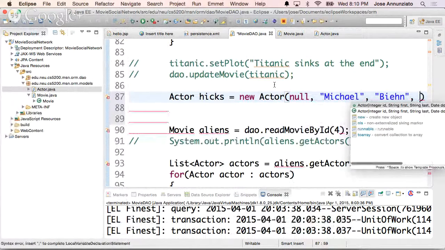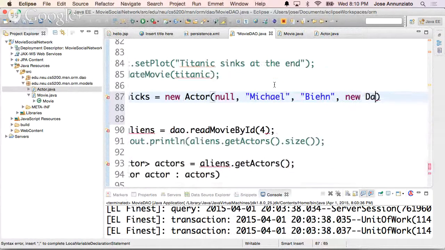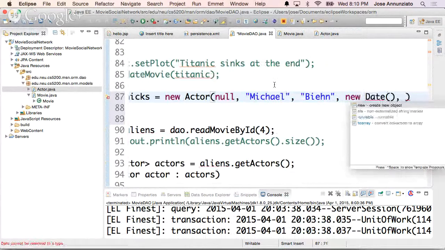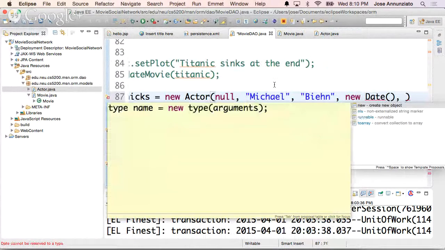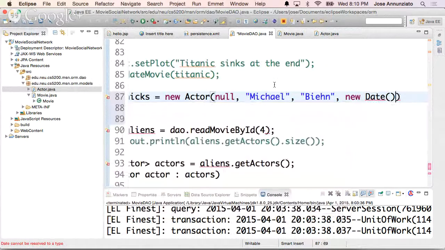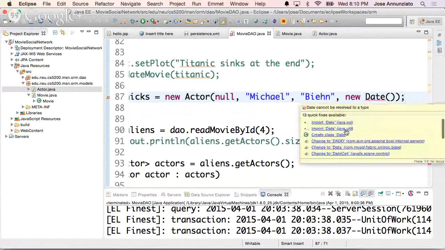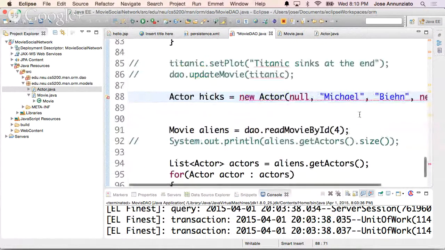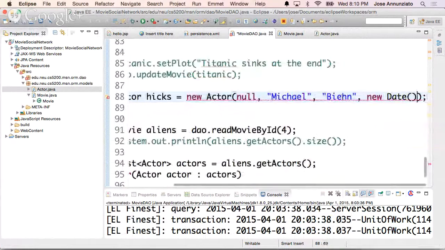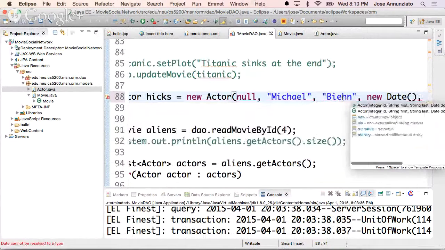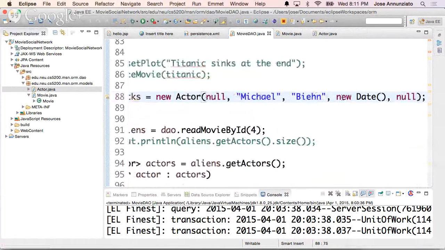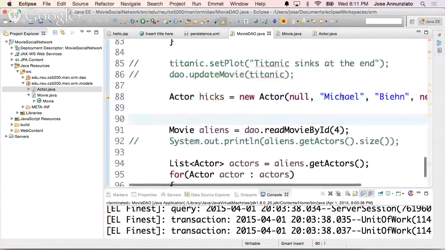What else do we have here? Last name, date of birth. I don't know his date of birth, so I'll just say new Date. And that's it, I think. Oh, I need to tell it what version of Date. I want java.util. Okay. What else do we need here? Oh, the foreign key is null also. I don't know what the foreign key is.